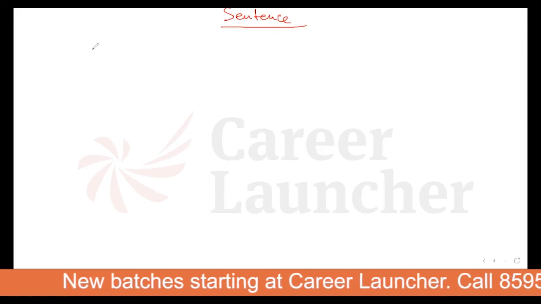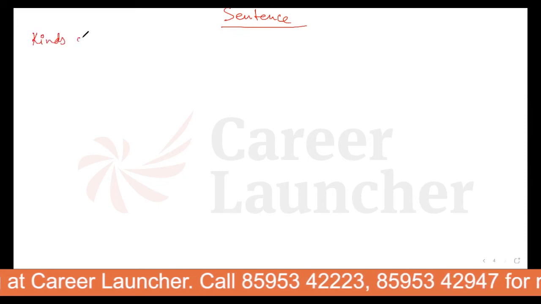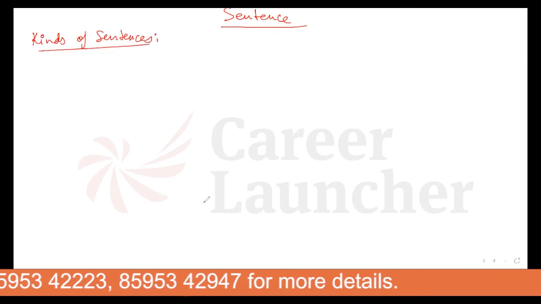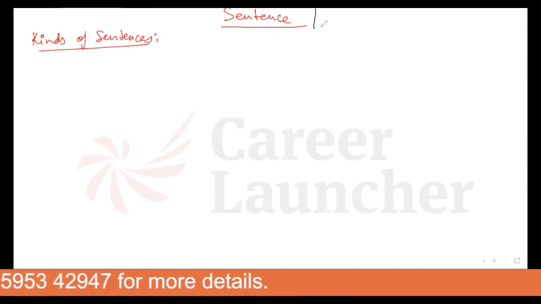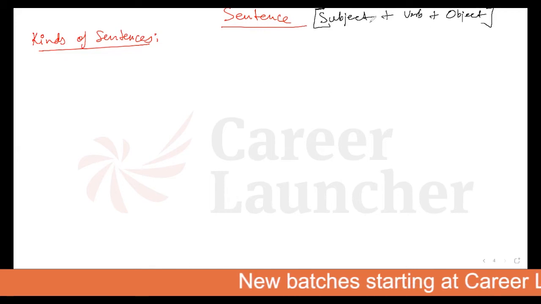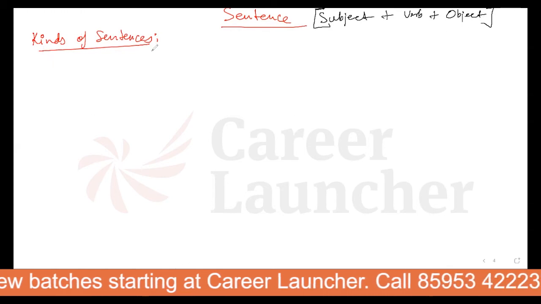Clear? Now, under the sentence, we have to understand what are the kinds of sentences. Fine. Before I proceed, please understand the basic structure of any sentence is like this: subject plus verb plus object. This is the basic structure of any sentence: subject plus verb plus object. Now, moving further, what are the kinds of sentences?